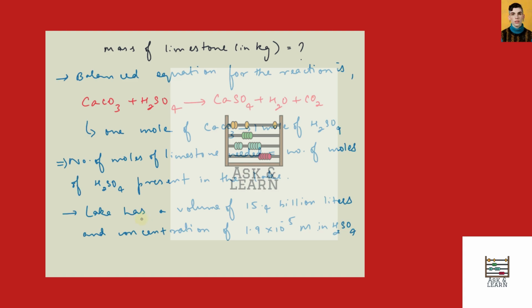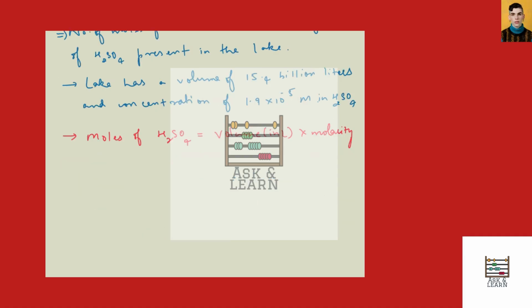We are given that the lake has a volume of 15.4 billion liters and a concentration of 1.9 × 10^-5 molar in H2SO4. So now we can calculate the moles of H2SO4. Moles of H2SO4 equals volume in liters times molarity, which is equal to 15.4 × 10^9 liters × 1.9 × 10^-5, which is equal to 292600 moles.